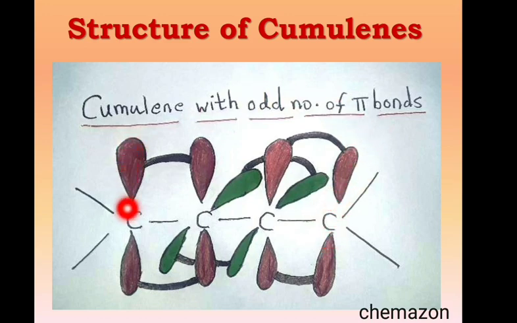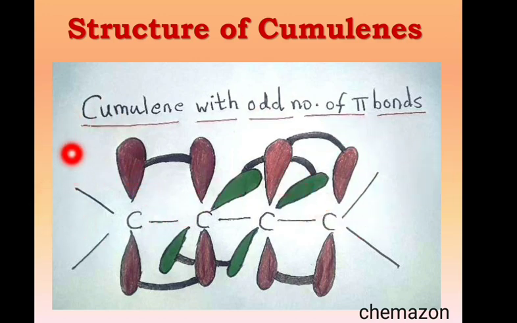Accordingly you can see that this carbon is sp2 hybridized, this carbon is also sp2 hybridized, but these 2 carbons are sp hybridized. You can also see that the orientation of the p orbital on this carbon and this carbon is the same. So the overall result is very interesting: all the 4 groups will be in one plane.